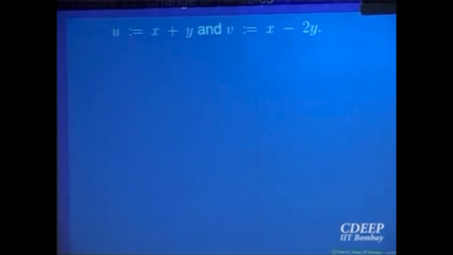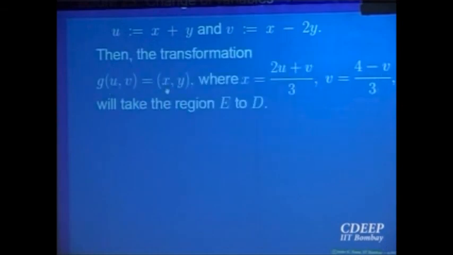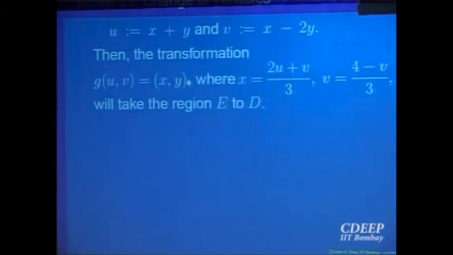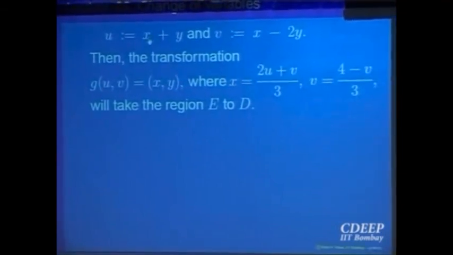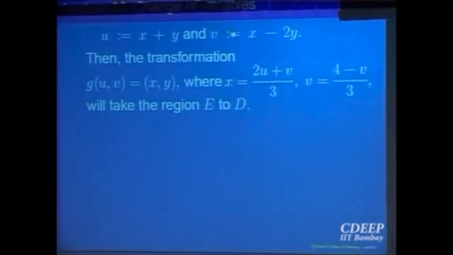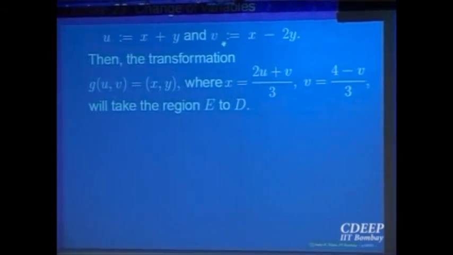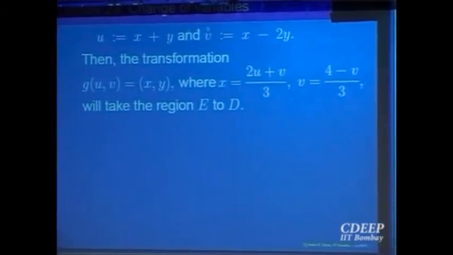So what is my function g? It maps (u, v) to (x, y), right? So what is the function? What is x equal to? From here I have to compute x and I have to compute y. That gives me x in terms of u and v. Solve these equations.